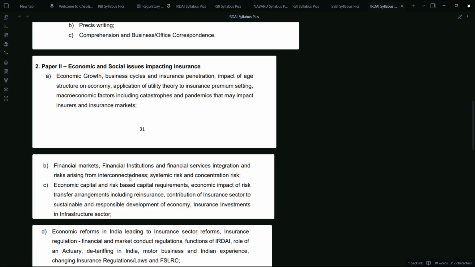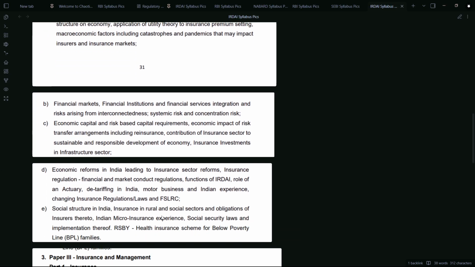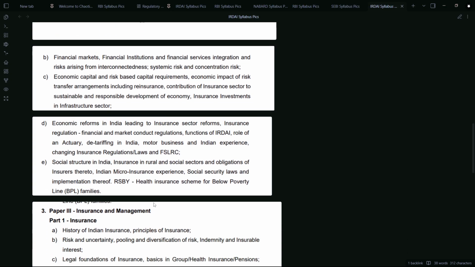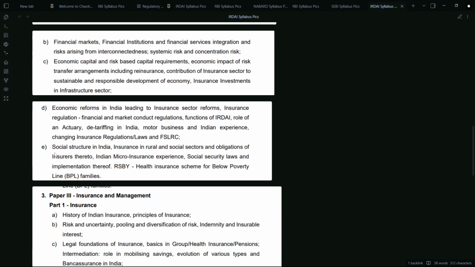So, insurance is a subject that is concerned with risk a lot. All the economics that you're reading is a little advanced, because you have to have your basics clear, and then understand how the impact is being created by the insurance market. Okay, that is what you have to understand. But since these topics of finance and management are heavily society based topics, the social structure will be talked about, and again, the schemes launched in the insurance sector.